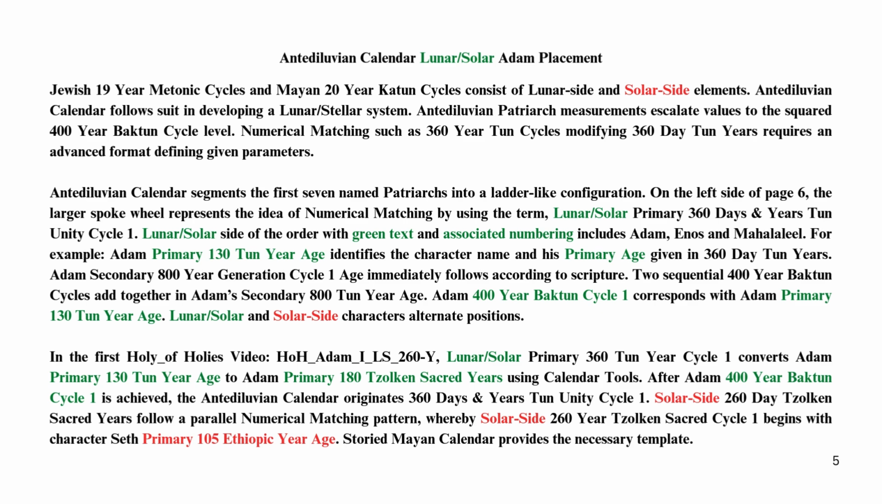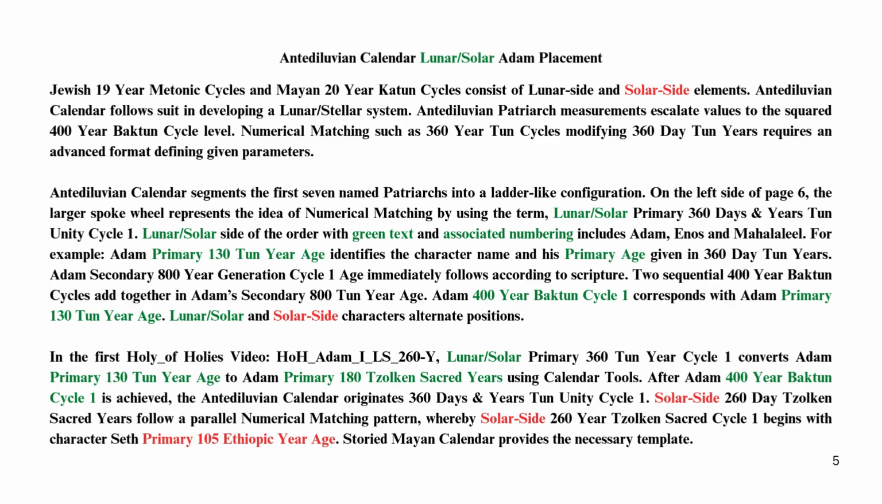Antediluvian calendar segments the first 7 named patriarchs into a ladder-like configuration. On the left side of page 6, the larger spoke wheel represents the idea of numerical matching by using the term lunar, solar primary 360 days and years ton unity cycle 1. Lunar, solar side of the order with green text and associated numbering includes Adam, Enos and Mahalaleel.